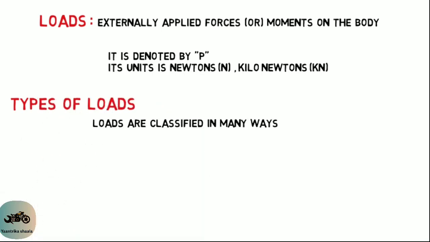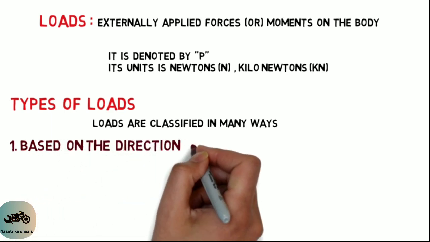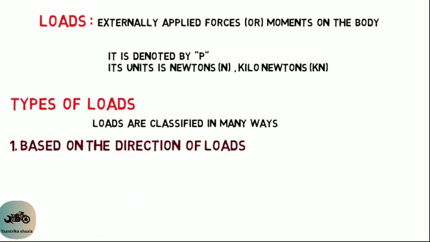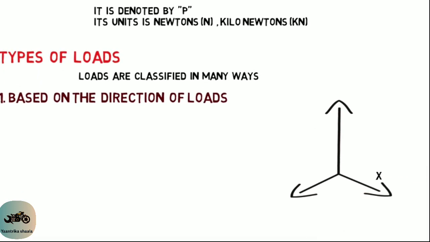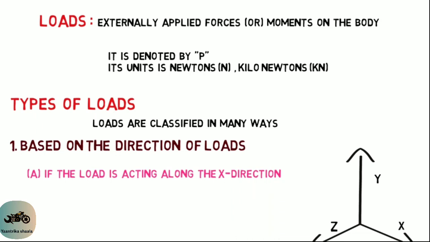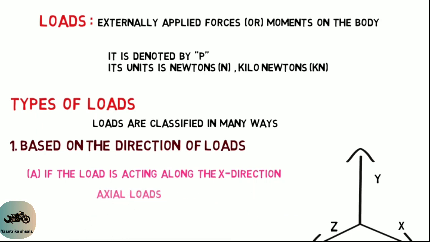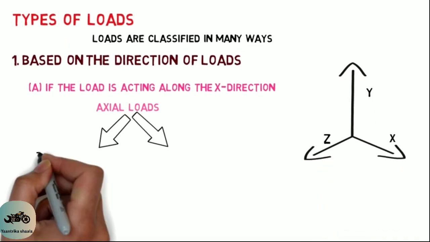In general, loads are classified in many ways. Here the first classification is based on the direction of loads. For better understanding, I am taking a Cartesian coordinate system of x, y, z axes. These 3 axes are perpendicular to each other. This first classification is divided into 4 types. The first one is, if the load is acting along the x direction, that type of load is called axial loads.